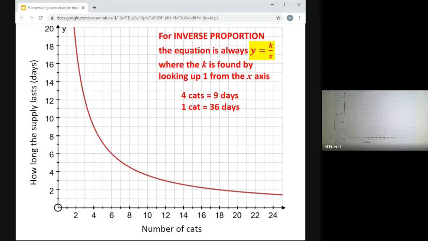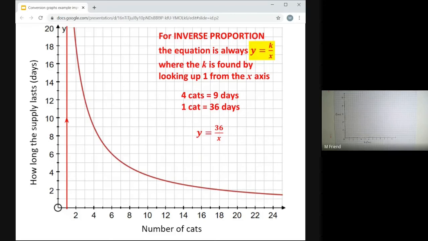So if it lasts 36 days for 1 cat, my k is 36, and the equation of this graph is y equals 36 divided by x. And that's the answer to the question, by the way. Where does this vertical line eventually hit the graph? It would hit it up at 36, which is higher than 20, so it's off the edge of the screen, but it does hit the graph eventually. It doesn't just miss forever.